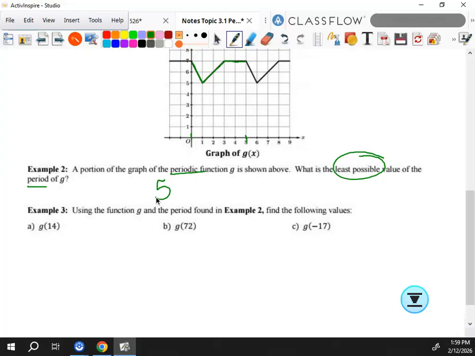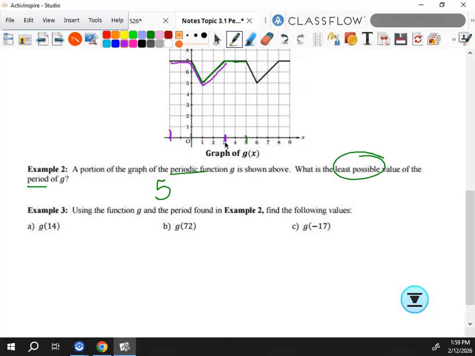Now, did I have to start there? No, and a lot of you might have started at the beginning. If I start here, then I would end here, and I'd be going from -2 to 3. That is still a distance of 5. It's totally fine. It doesn't matter. There's nothing set in stone about what the pattern is that actually repeats. We all good so far? So that we all agree that the period is 5.